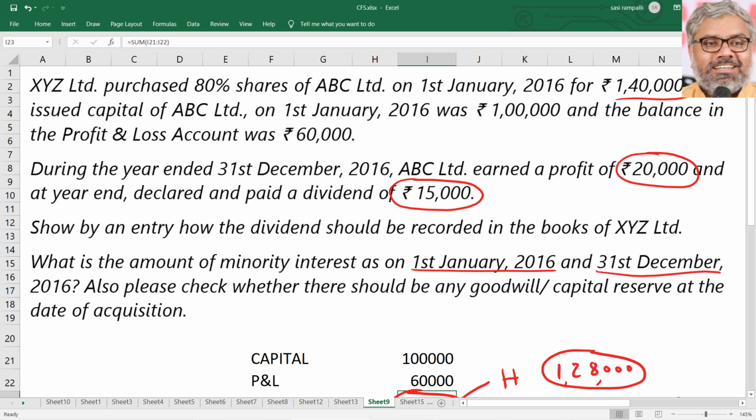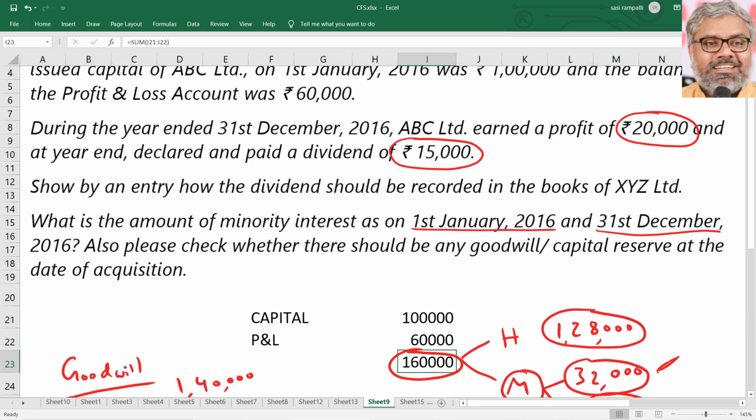In this case, such a situation did not arise. Why? Because the acquisition happened at the beginning of the year and the dividend was declared at the end of the year. What if, in the same question, the dividend was declared at the beginning of the year itself? Then definitely that is not related to post-acquisition profits. That will very clearly be pre-acquisition profits. That means whatever dividend the subsidiary would have declared would be treated as capital in nature, and should have been reduced from the cost of acquisition of shares of the holding company related to the subsidiary company. That is the treatment of dividend.